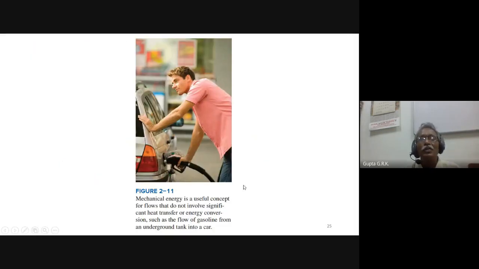So mechanical energy is a useful concept for flows that do not involve significant heat transfer or energy conversion, such as the flow of gasoline from an underground tank into a car. When you pump gasoline or diesel or petrol into the car, the total energy of the fluid remains constant during the flow.